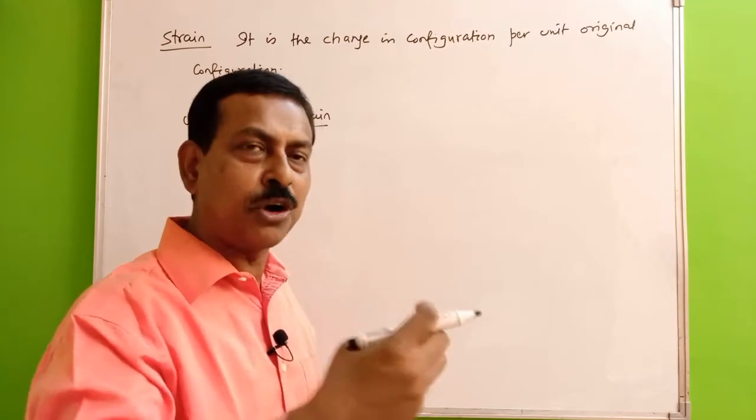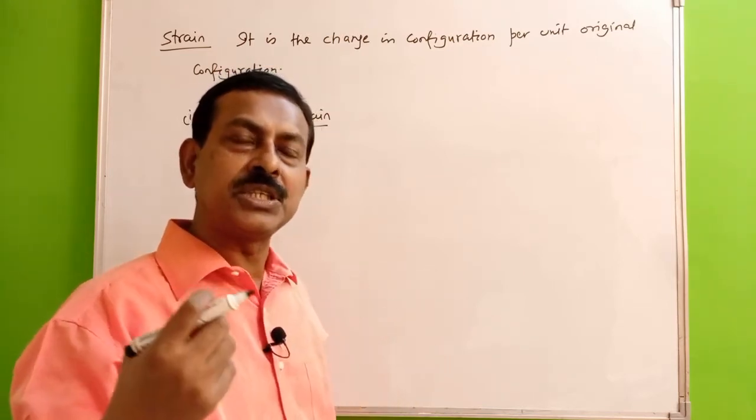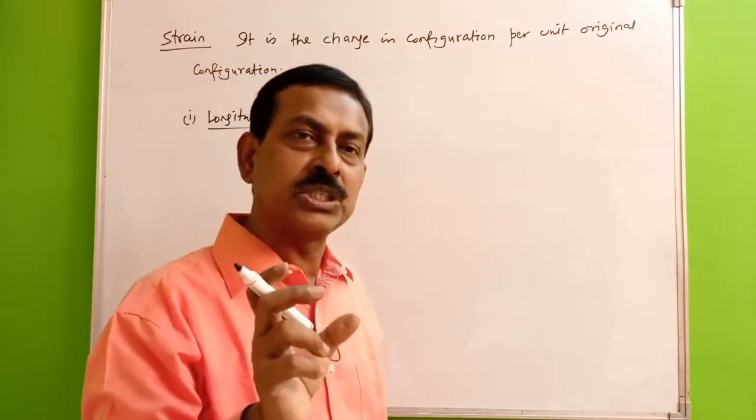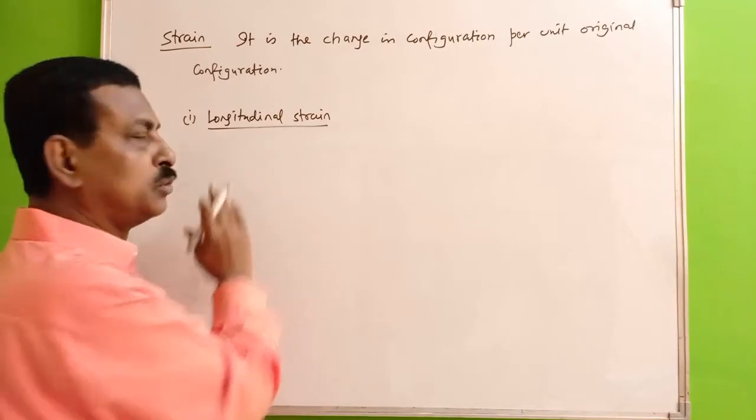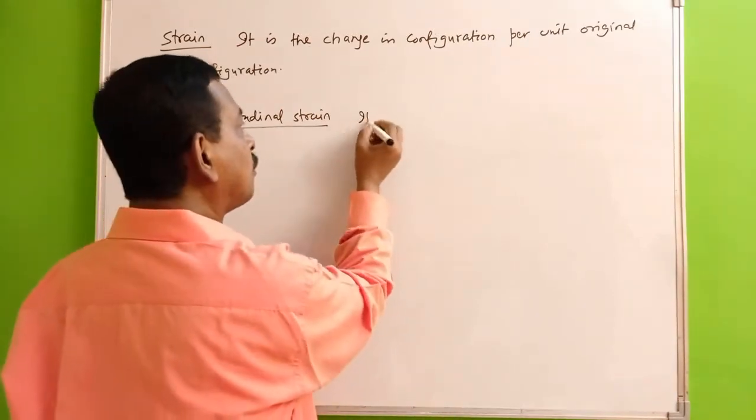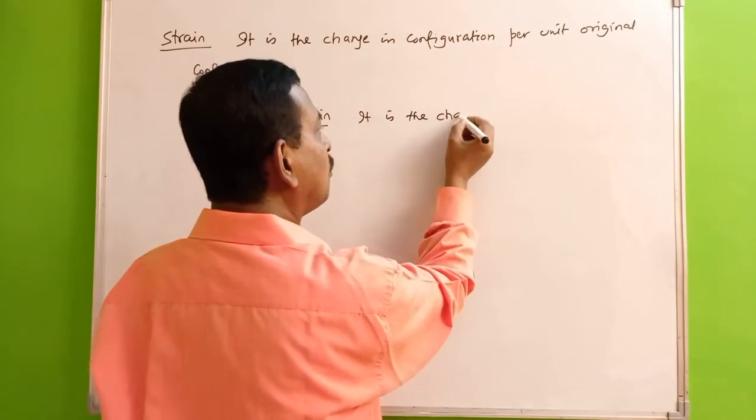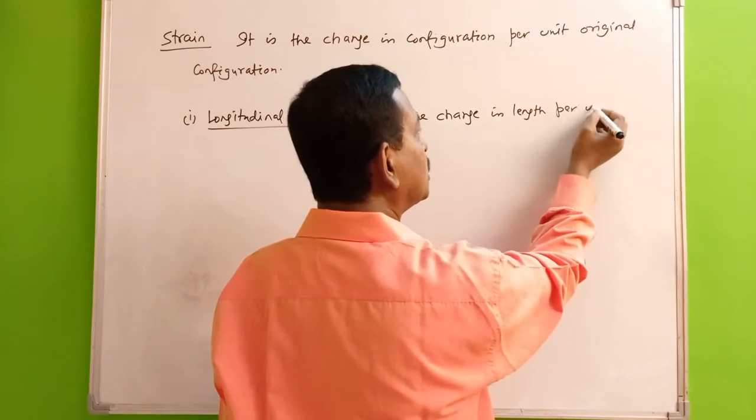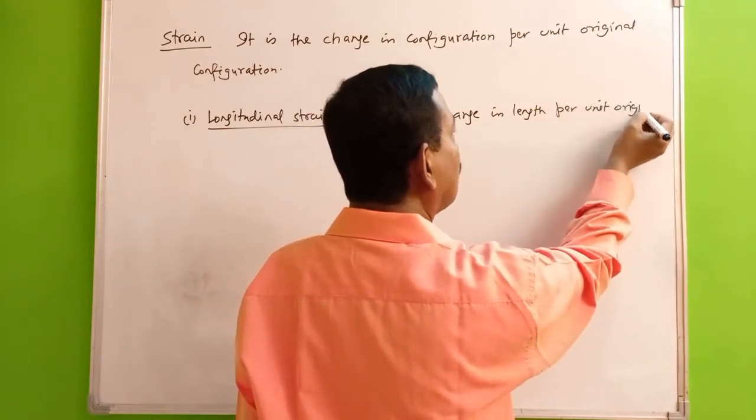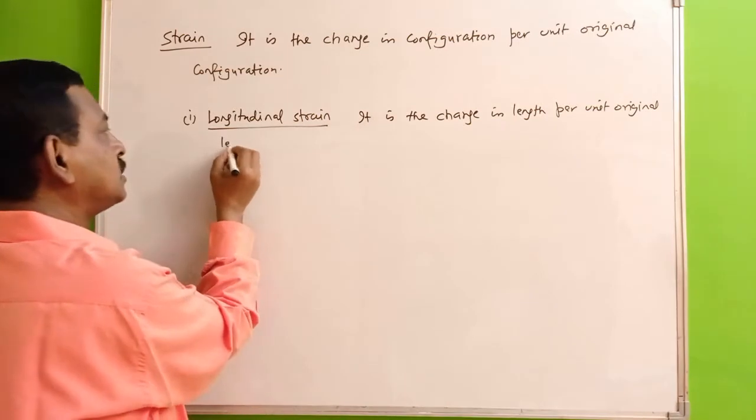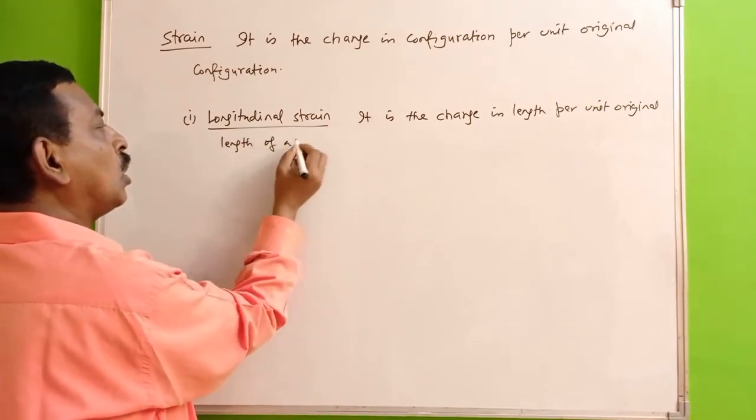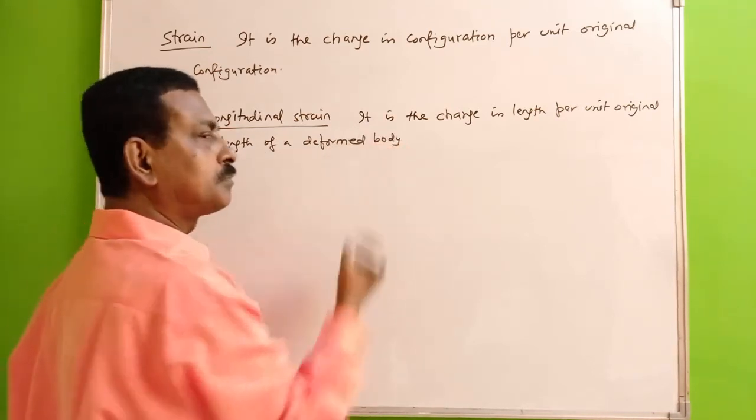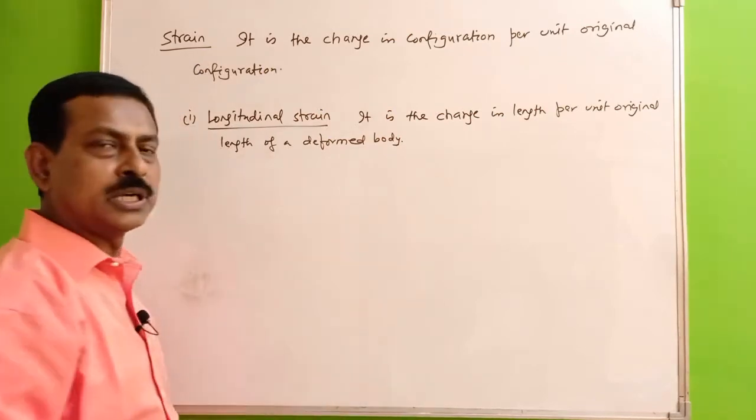You have a body, you have deformed that one. Like you have a wire, you have stretched it, or you have compressed that one. So the change in its length per unit original length, that will be called as the longitudinal strain. So it is the change in length per unit original length of a deformed body. So that is your longitudinal strain.